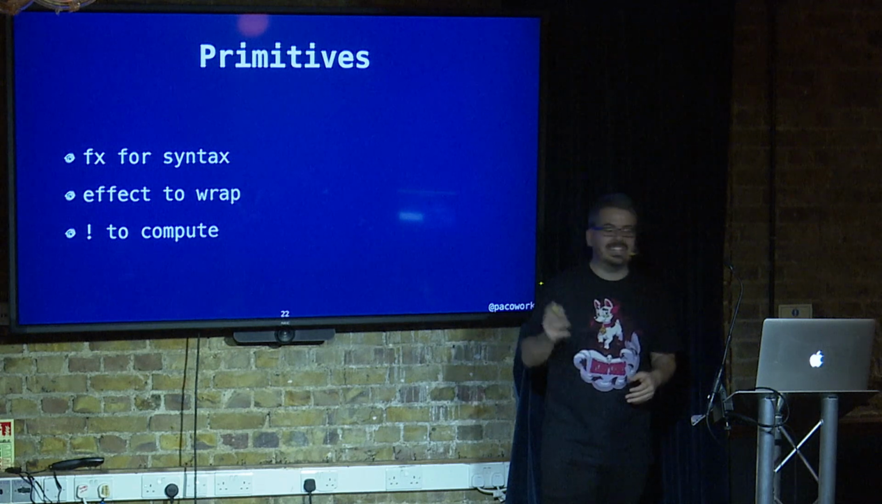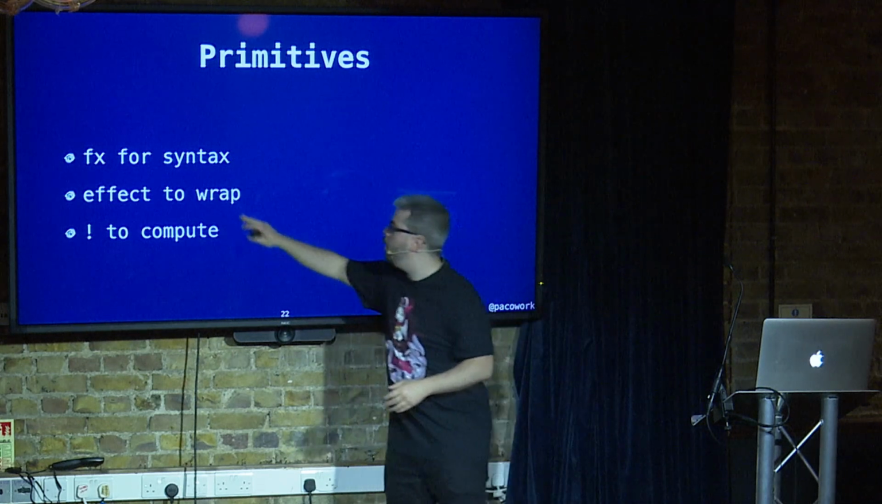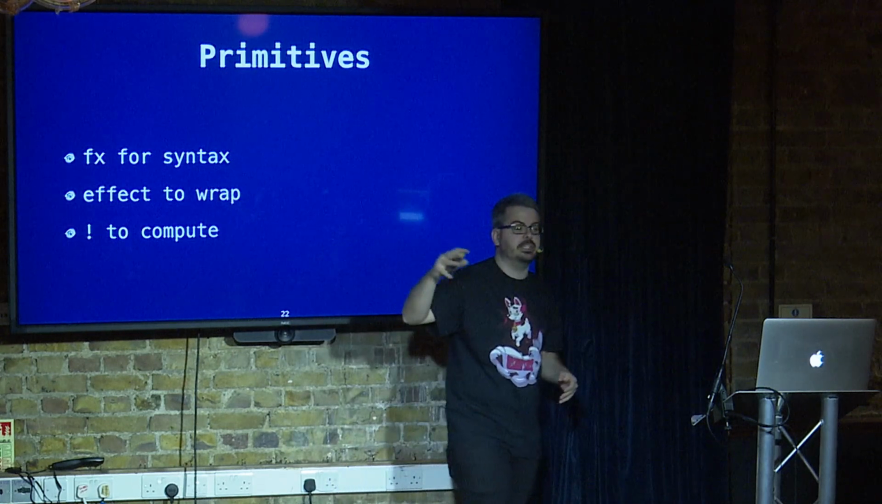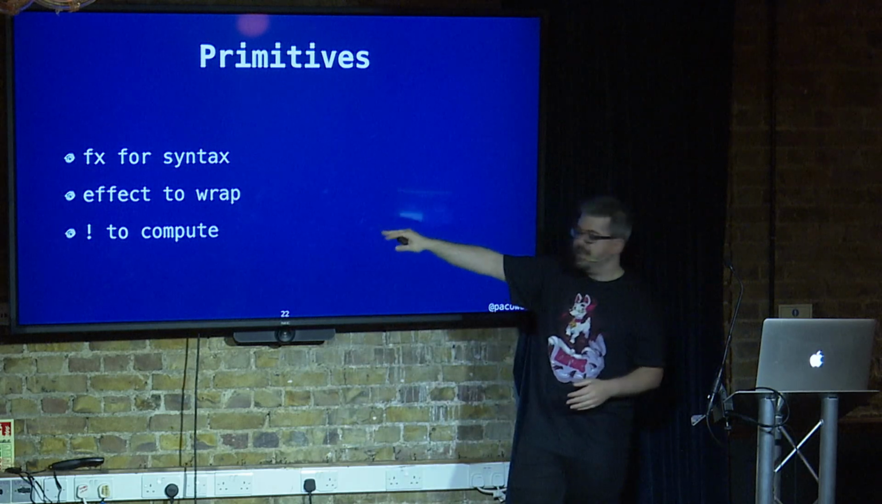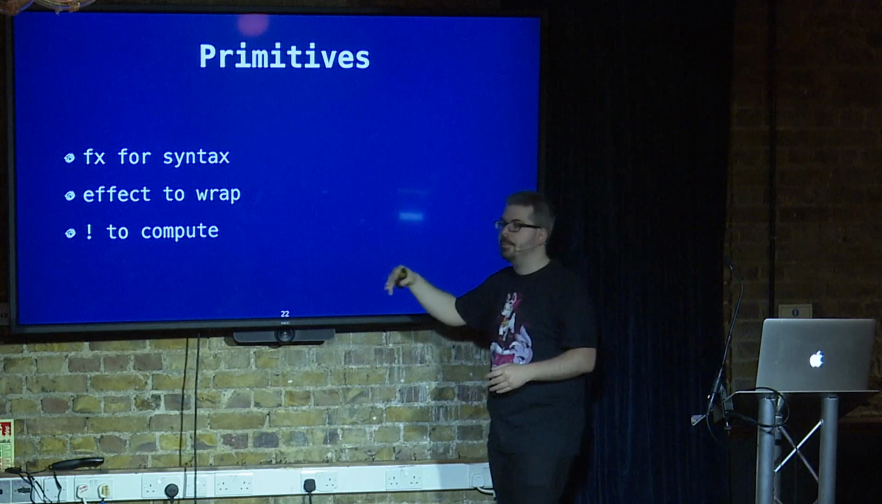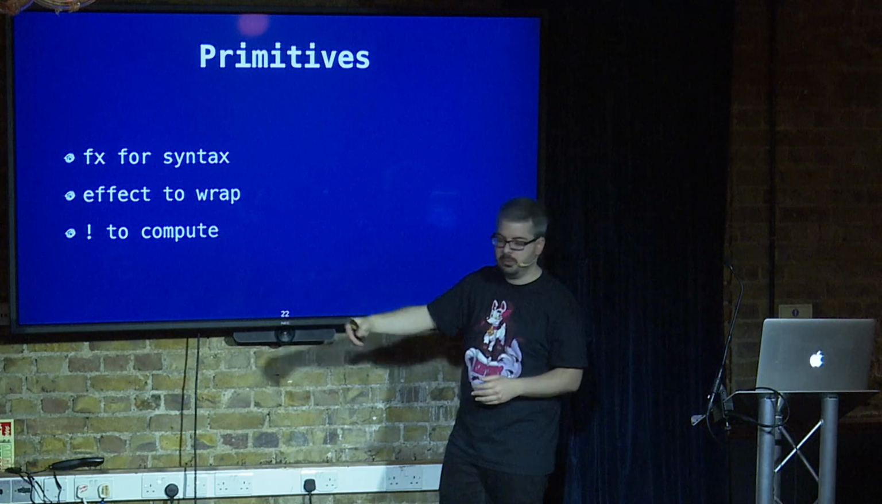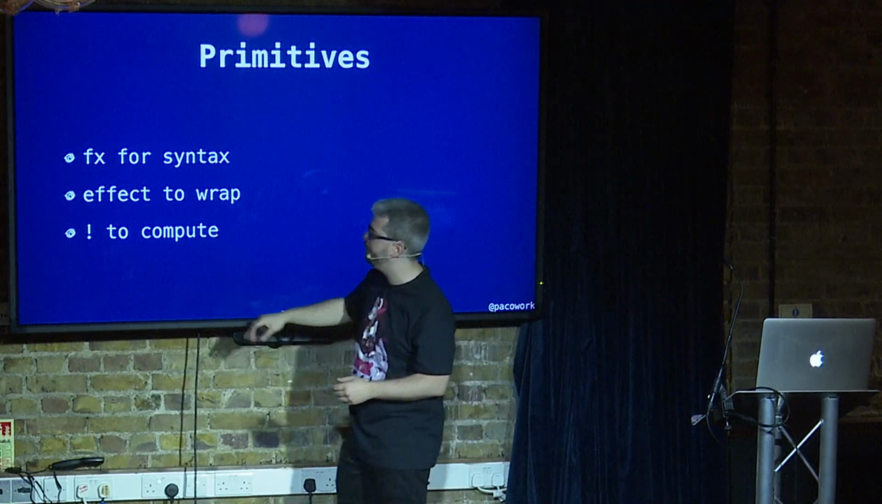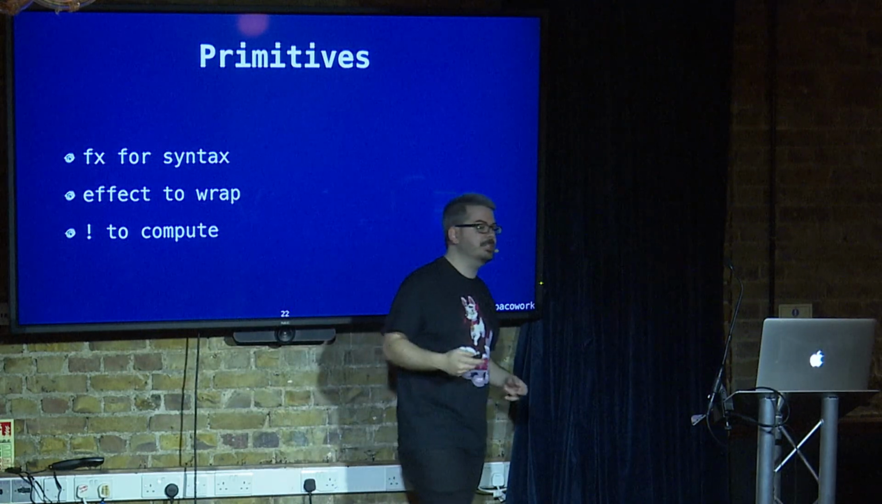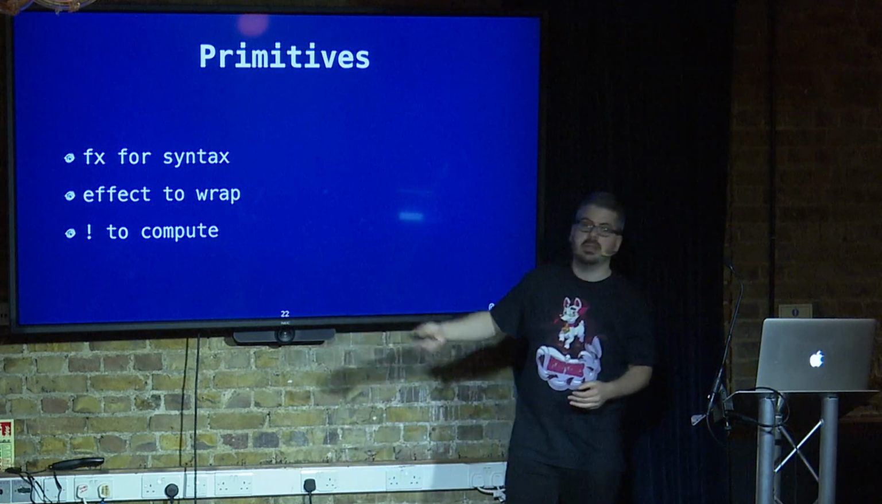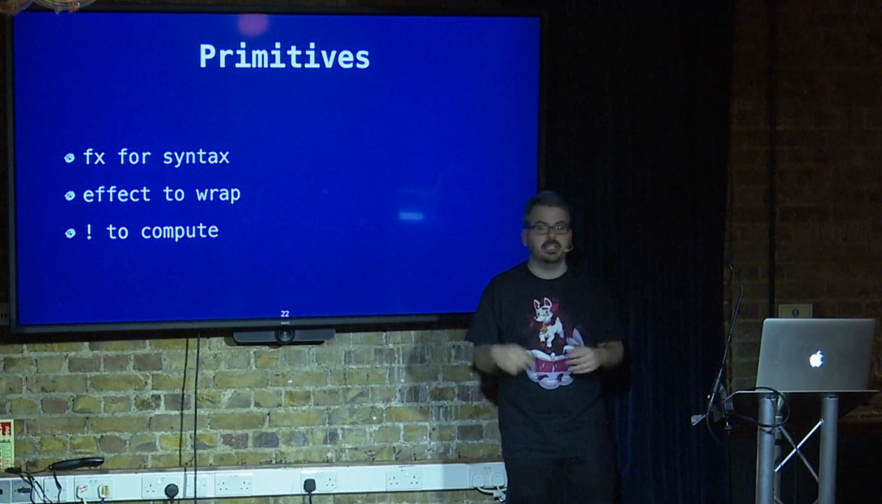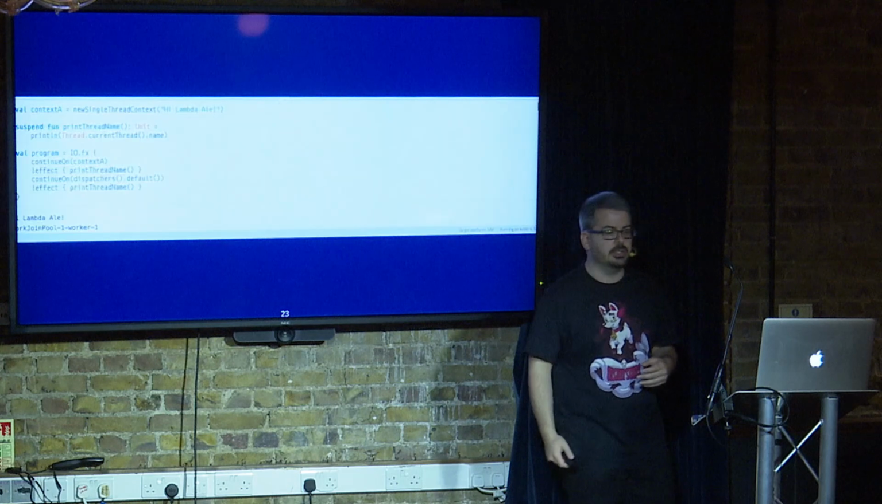So the system has three primitives. The first one is called fx, which is just a syntax. It's like your do. There's effect, which is what you use to wrap side effects or non-total functions and everything else. And exclamation is being used to compute. This looks a lot like F# when you do let exclamation, and then you can continue your execution.